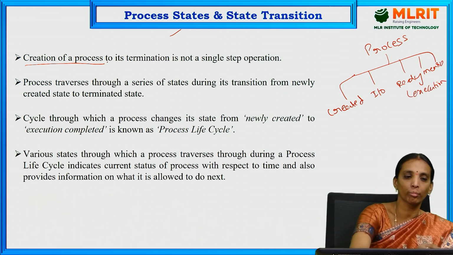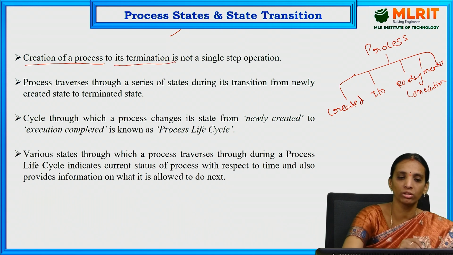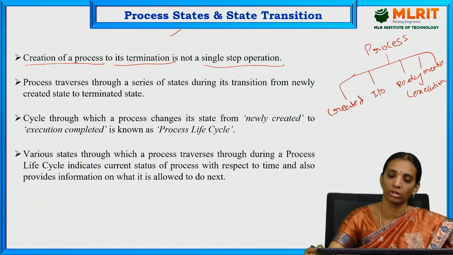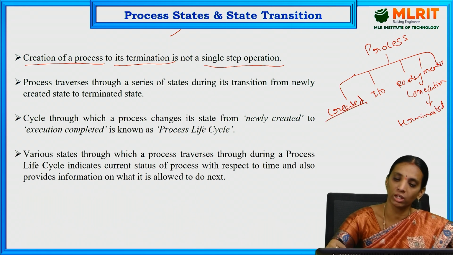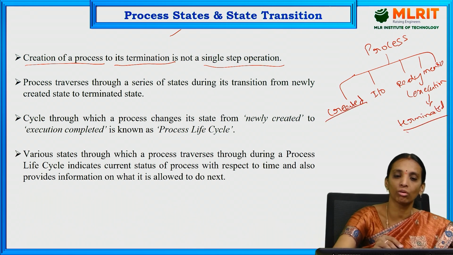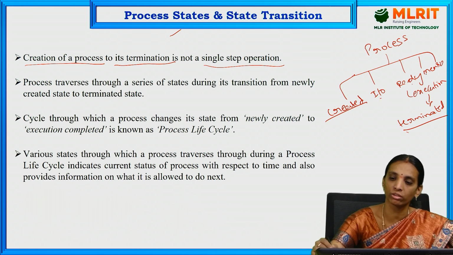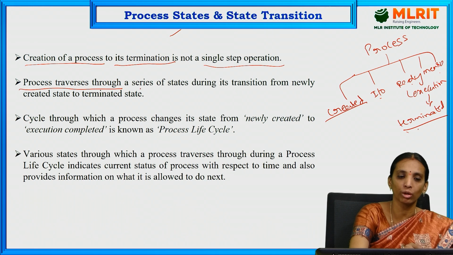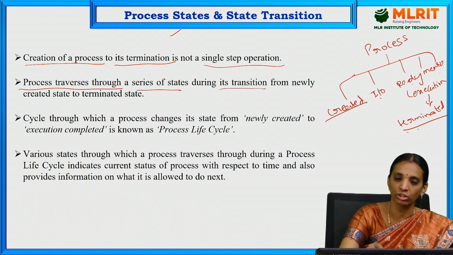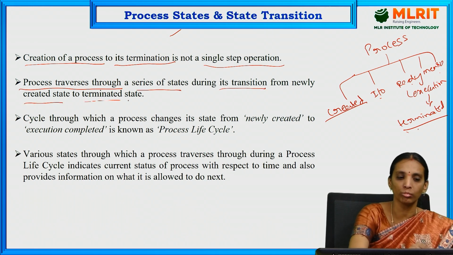Creation of a process to its termination is not a single step operation. After execution the process will be terminated. From creation to termination, it consists of many steps. A process traverses through a series of states during its transition from the created state to the terminated state.